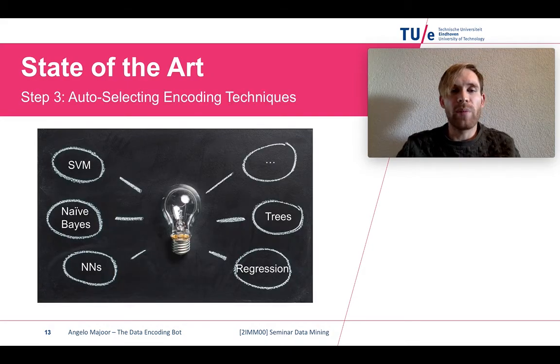The third step of the process: there's not a lot of information and research out there, because we have a lot of different machine learning algorithms. It's not really clear what is an optimal coding for these machine learning algorithms. And basically, it is the problem of deciding whether you should one-hot encode a feature or not. One-hot encoding is putting every unique value of a feature into its own feature and indicating with ones and zeros whether